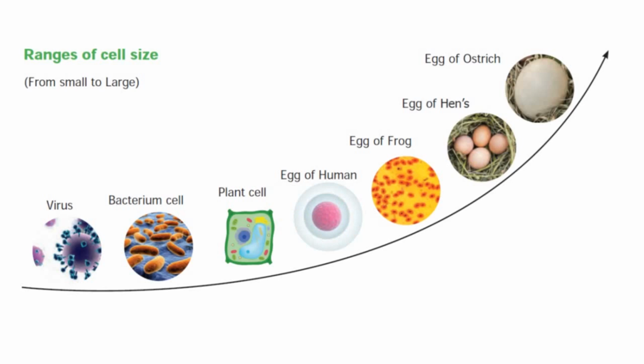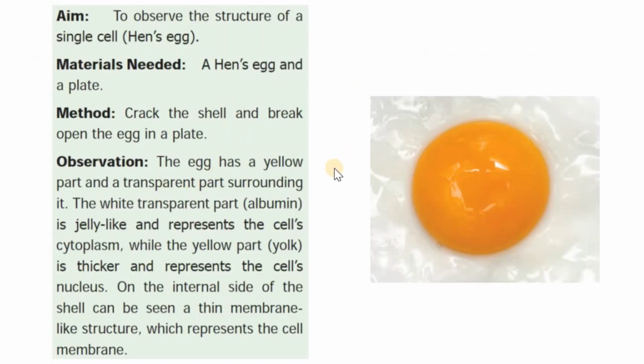Talking about the egg of a hen, you see, it's also possible that you can see a cell with your own eyes, and that's not just an ostrich egg, an egg of a hen, right? If you just break open an egg, what you see is a single cell. Okay, just try and observe it. Crack the shell and break open the egg in the plate. What you see, the egg has a yellow part and a transparent part, okay, surrounding it.